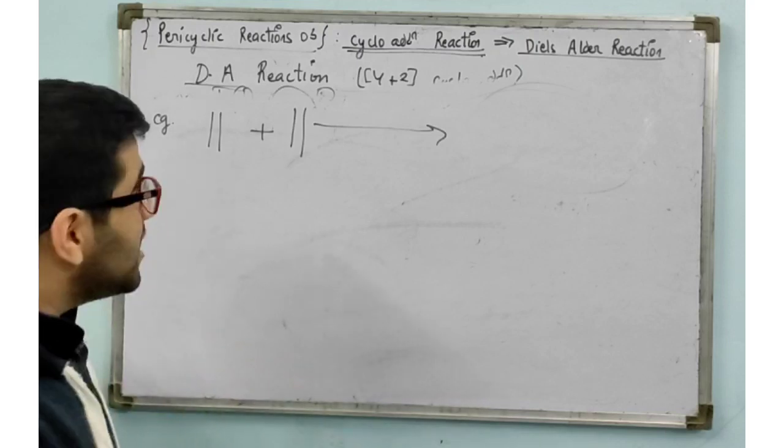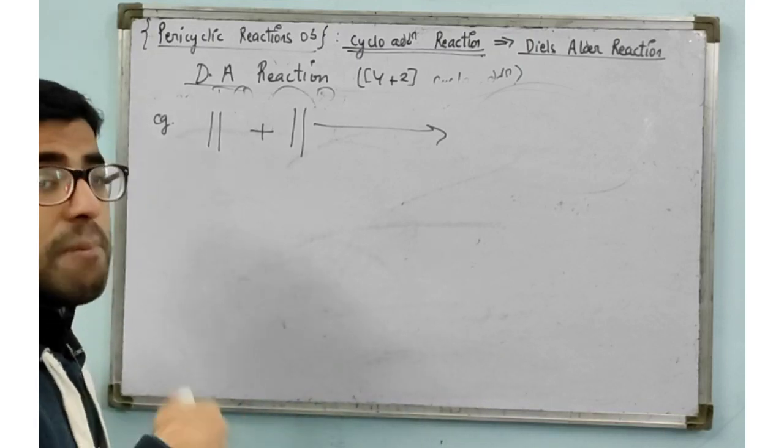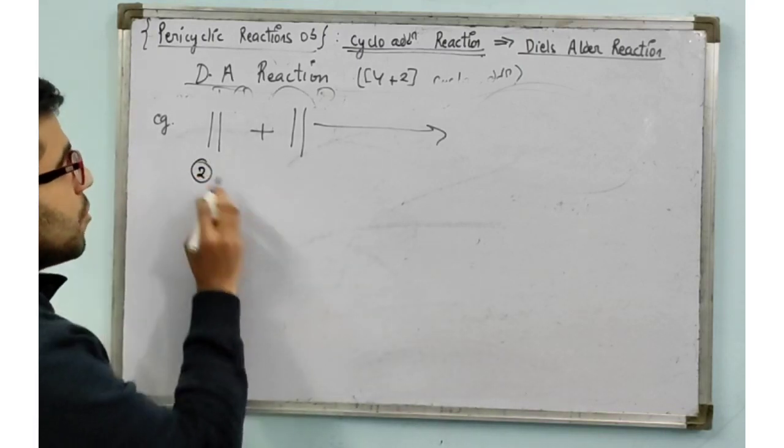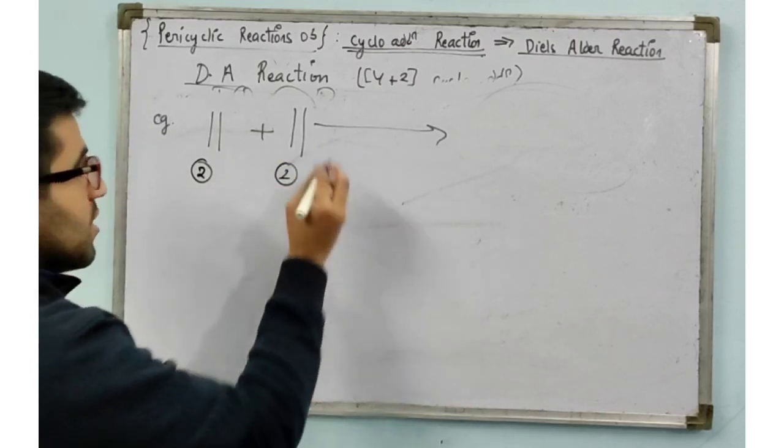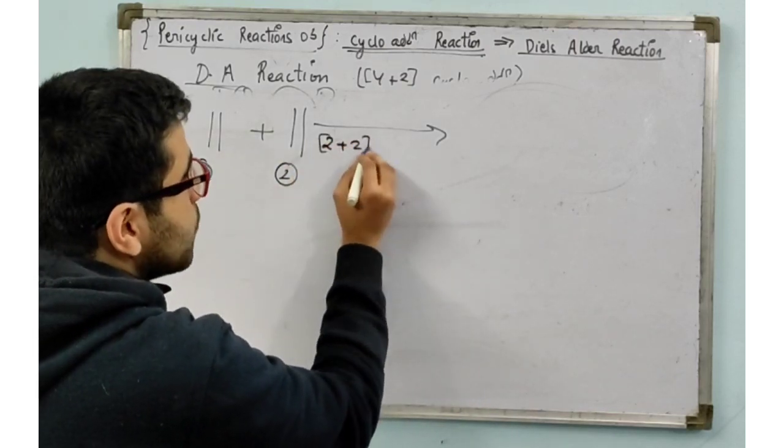So for cycloaddition, what do you have to see? The total number of pi electrons. That is 2 pi electrons, 2 pi electrons. So the reaction is a 2 plus 2 cycloaddition.